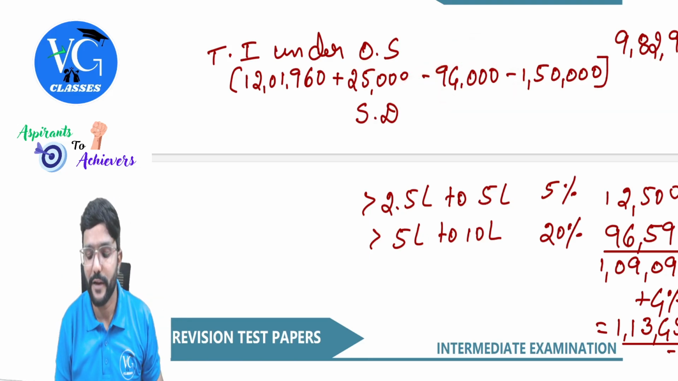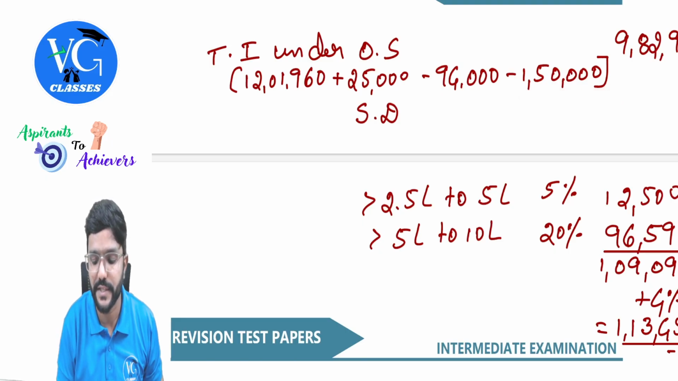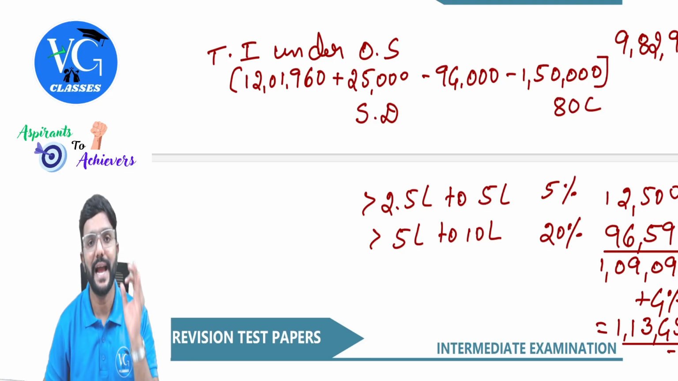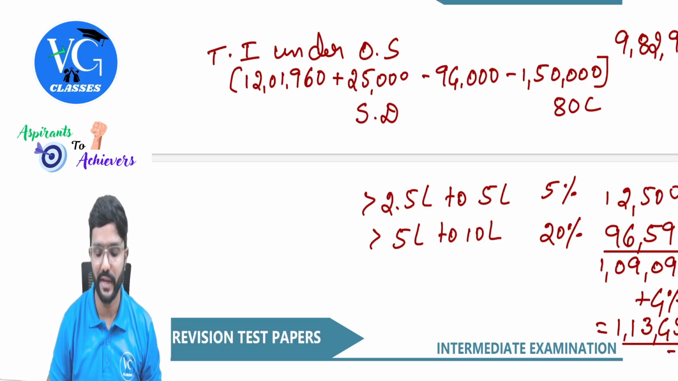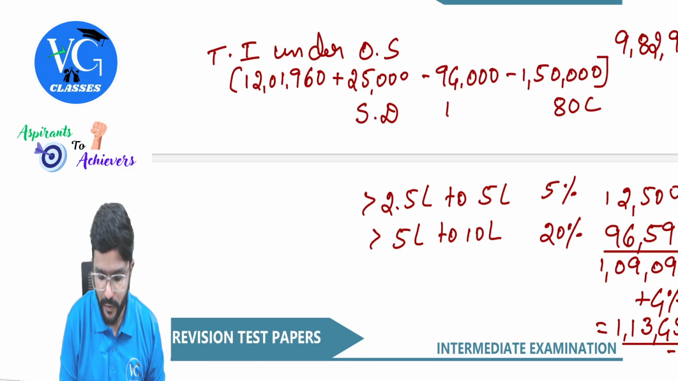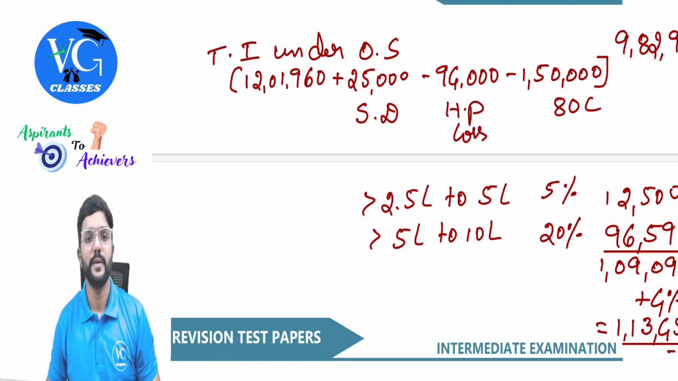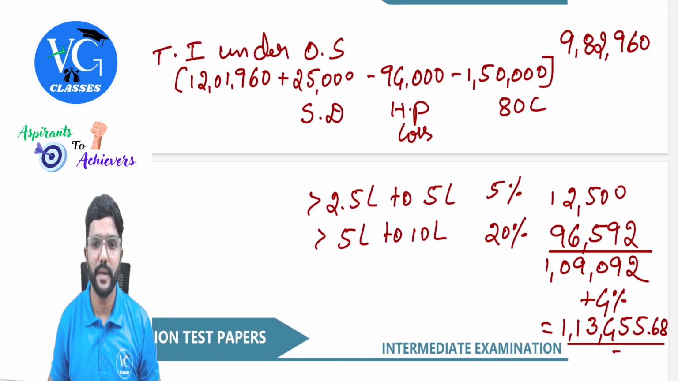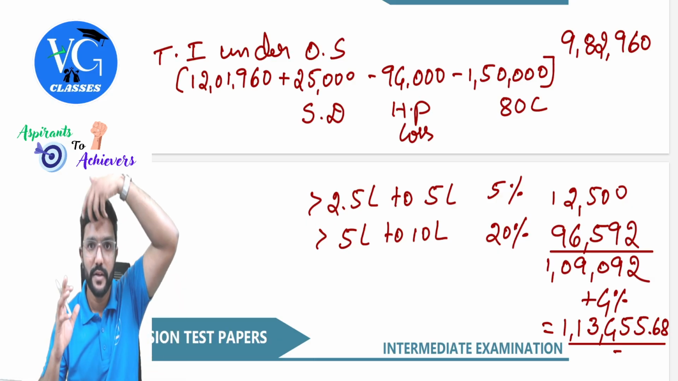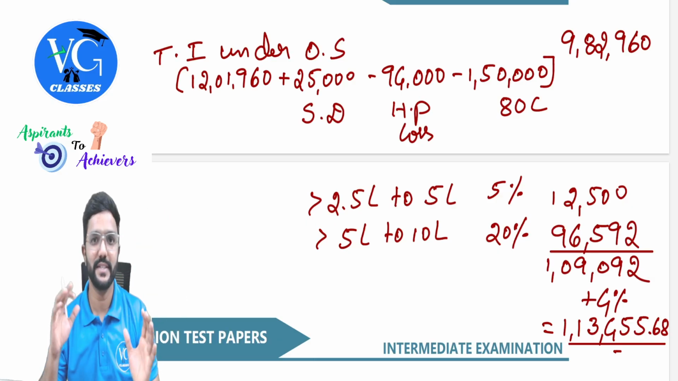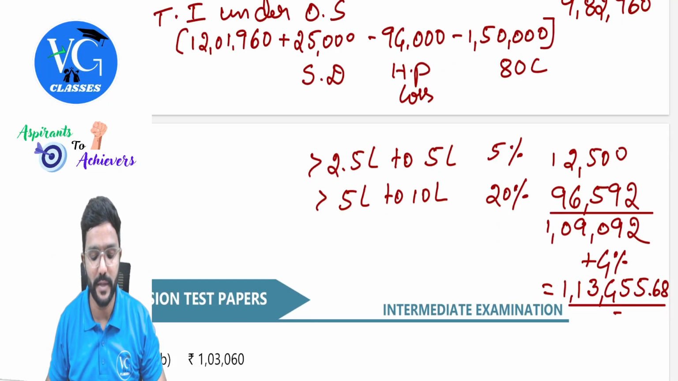Okay. Next, 1,50,000. This is a deduction under section 80C. Actually, the total amount is 175, but we will restrict it to 1,50,000, guys. So this is house property loss. Yes, sir. So what is the total income under optional scheme? 9,82,960. No rebate. Total income is more than 5 lakh. Yes, sir. No rebate under optional scheme.